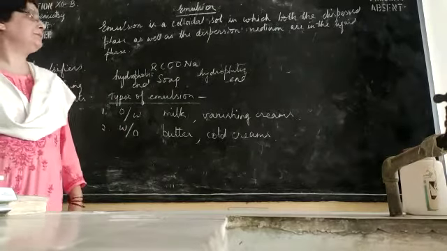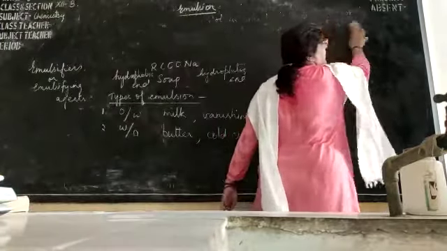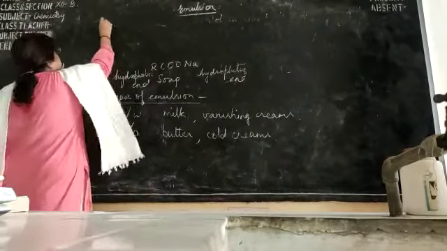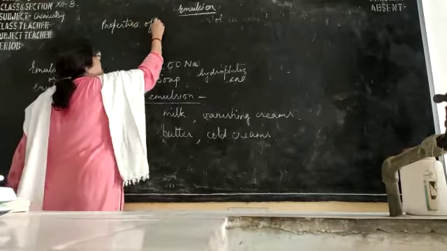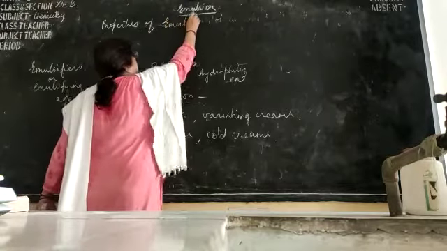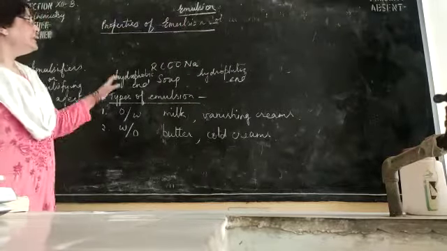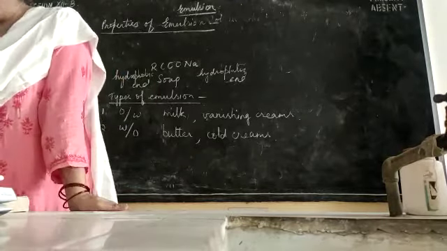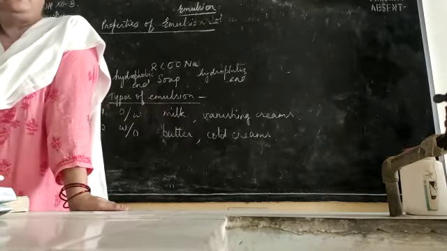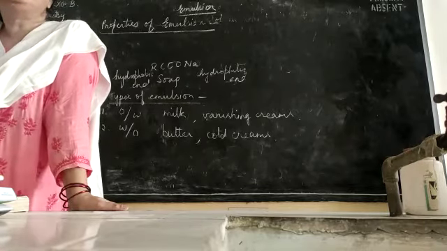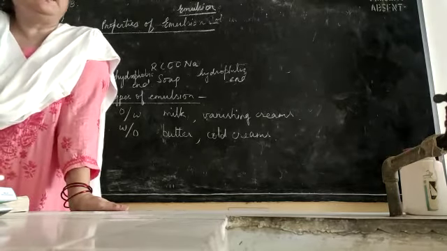Now what are the properties of emulsions? Emulsions follow all the properties of colloidal salts, like the Tyndall effect, Brownian movement, electrophoresis, etc., which you must have studied. So emulsions also obey these properties, and coagulation takes place on the addition of electrolytes.